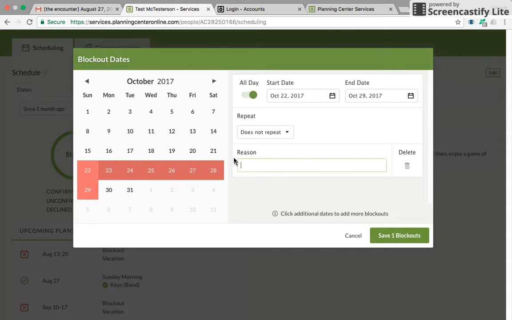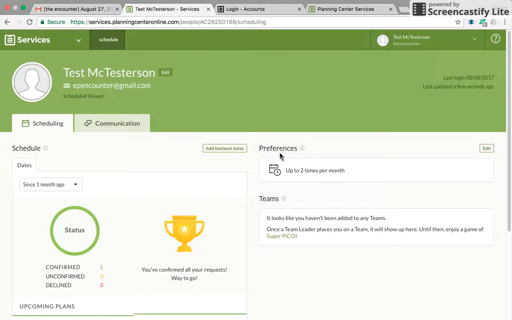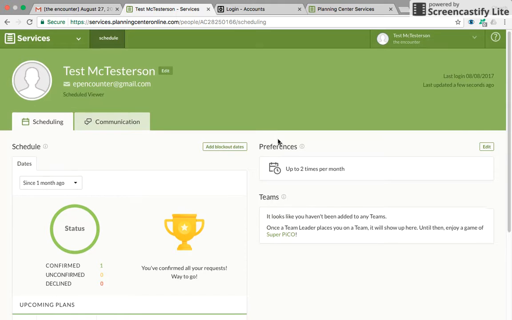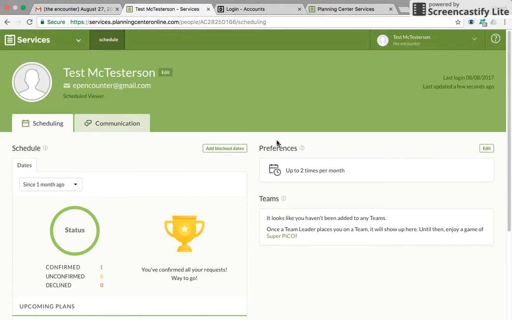And the reason we don't need a lot of personal information, you can keep it simple, but just say something like vacation. And that blockout date is in there. Now, what that tells us is that we can't schedule you during those times. So when we go to make those schedules at the beginning, right before the beginning of the month, it makes it a lot easier if you have your blockout dates in there, because then we don't have to scramble later and find a sub. We can just schedule it in advance with someone else. So that's all really important.